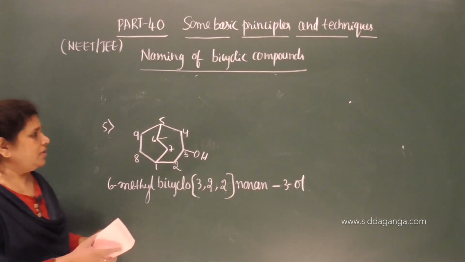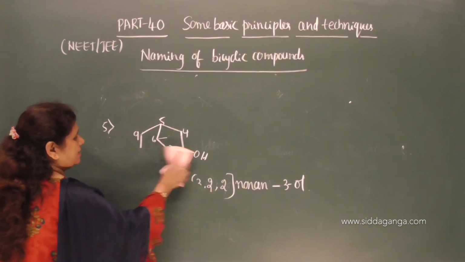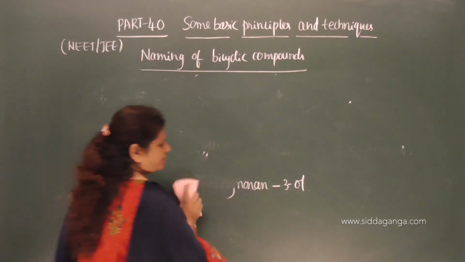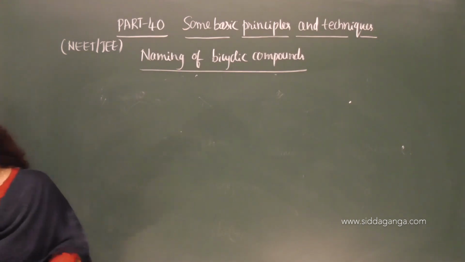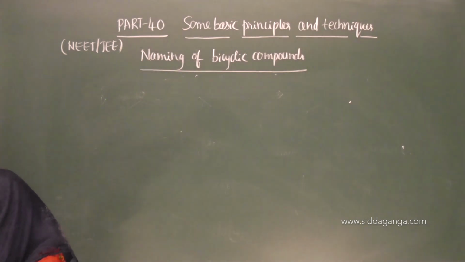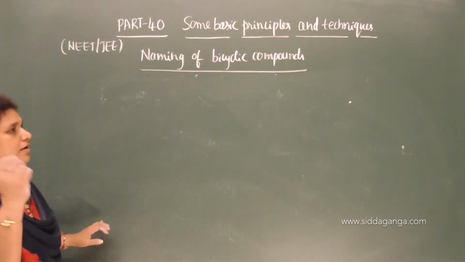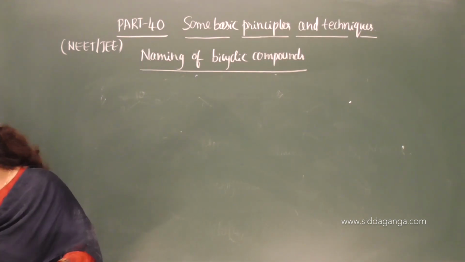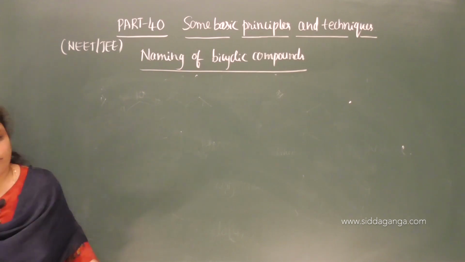Okay. Now let me give a few more examples here for naming the compounds. So here let us move on to naming of some special compounds.